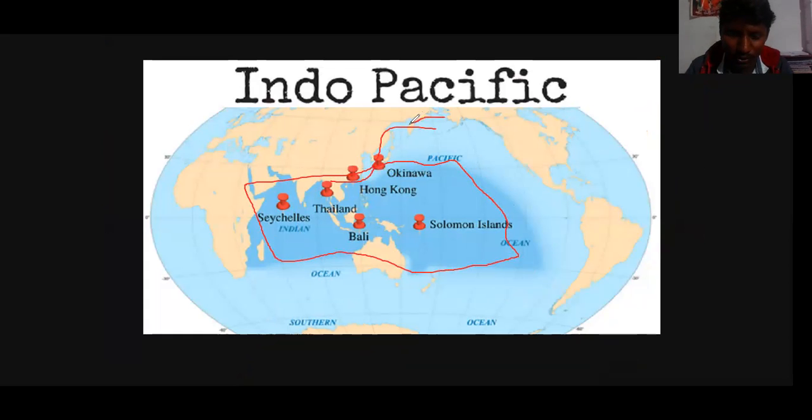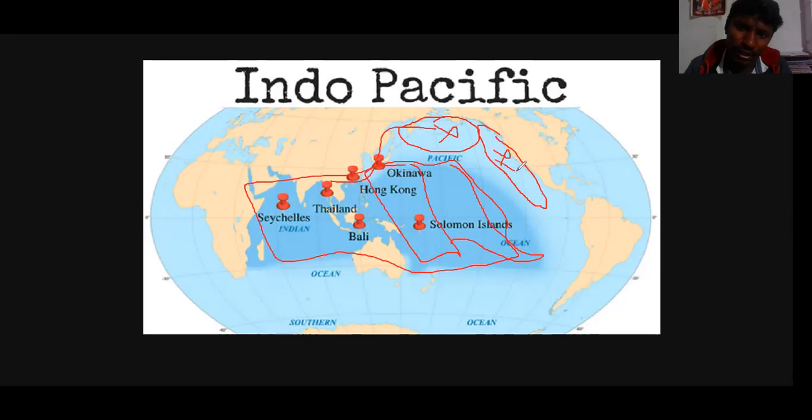In this Pacific Ocean, the whole polar region is excluded from the Indo-Pacific region and the coastline area of the American region is excluded. That's why what is covered in the Indo-Pacific region here means only the West Pacific Ocean and the Central Pacific Ocean, whereas the East Pacific Ocean is completely excluded.